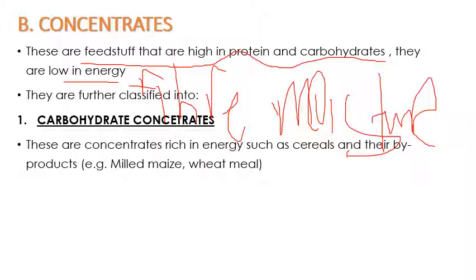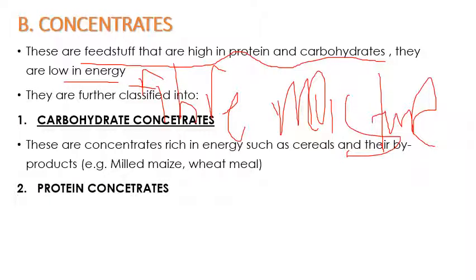They are much more rich in energy. We have good examples of cereals and their byproducts, for example, milled maize or wheat meal.